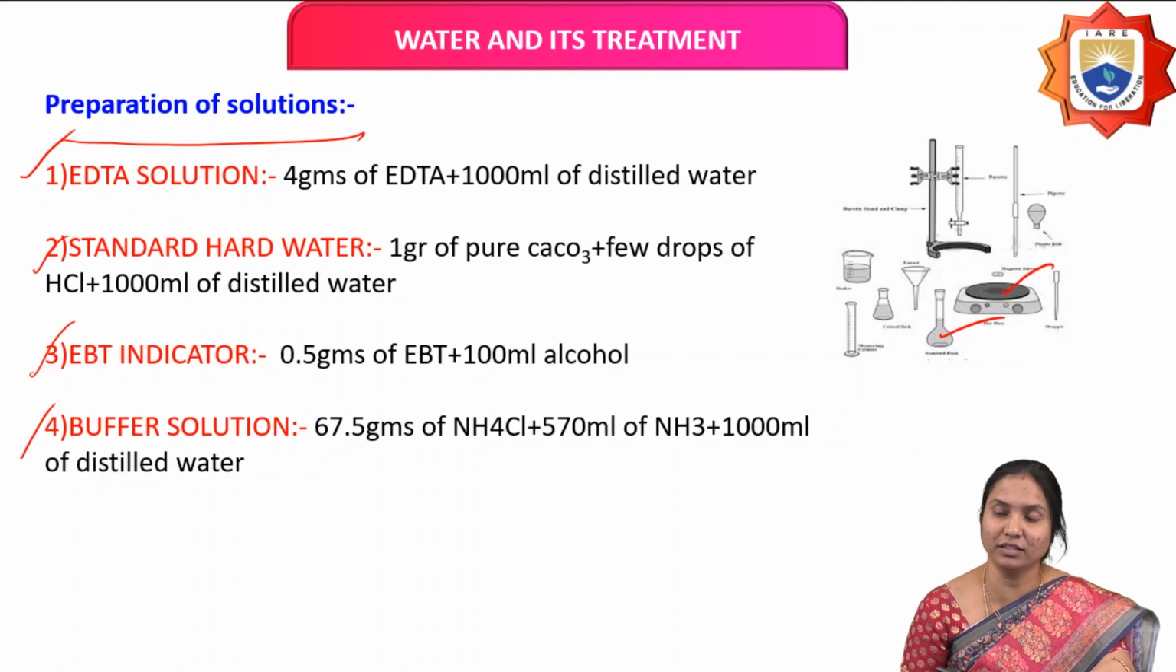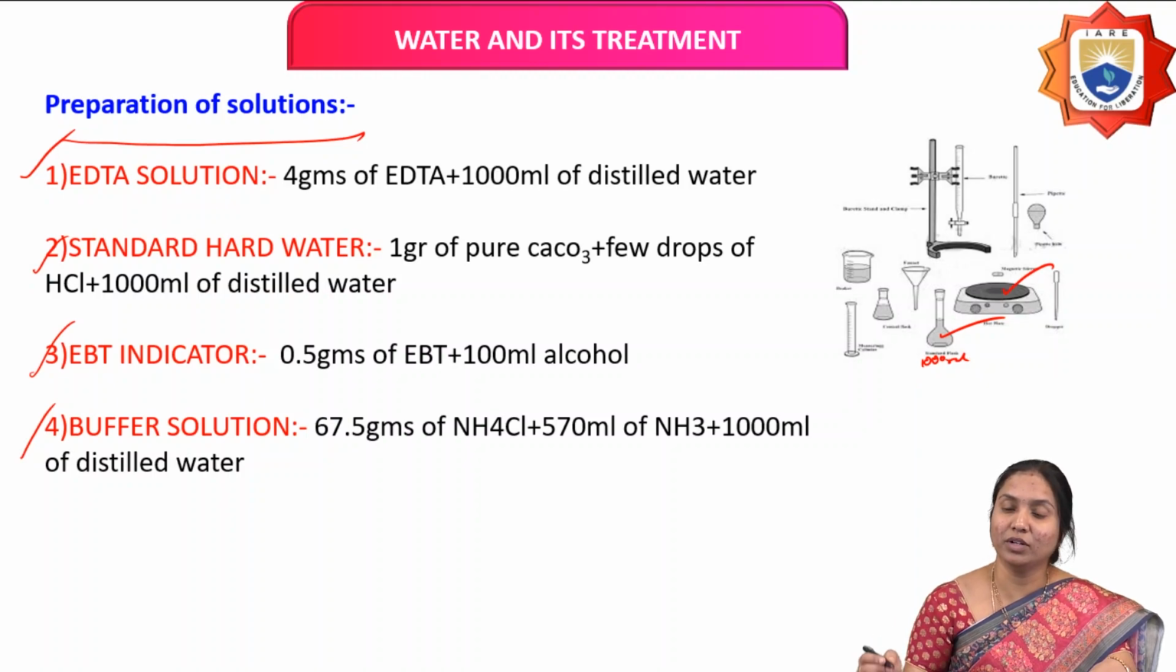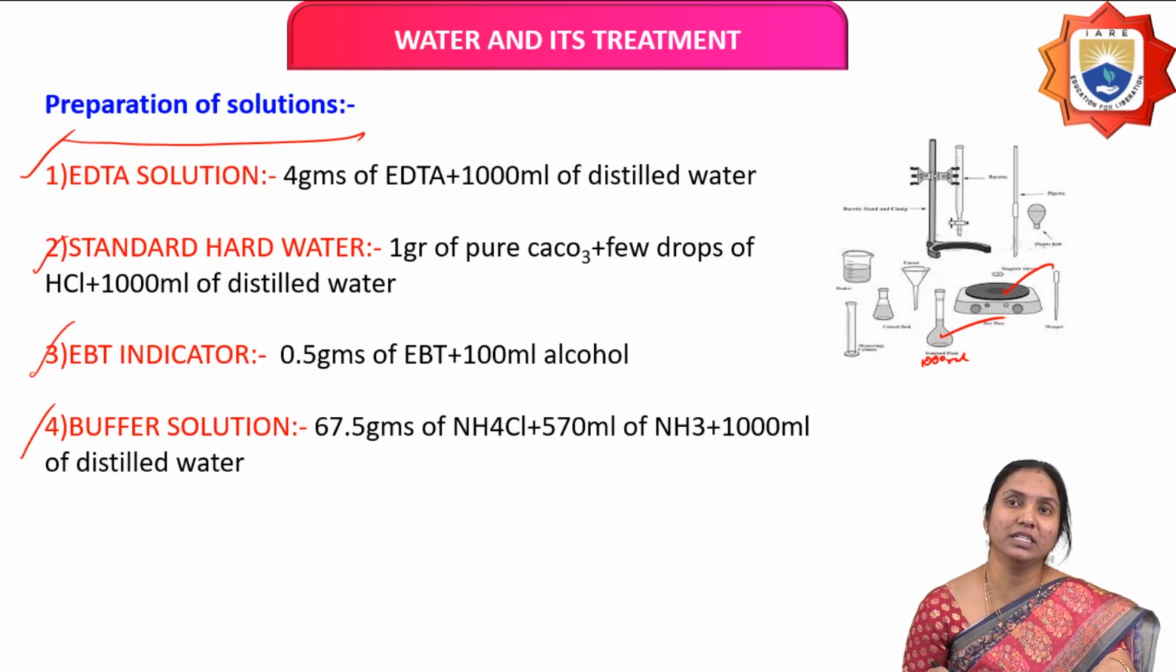and transfer it into the volumetric flask, a 1000 ml standard flask. So 4 grams of EDTA powder is taken in this 1000 ml volumetric flask, and it is dissolved by adding 1000 ml of distilled water, which we measured using this measuring jar. So how do you prepare EDTA solution? 4 grams of EDTA powder dissolved in 1000 ml of distilled water.